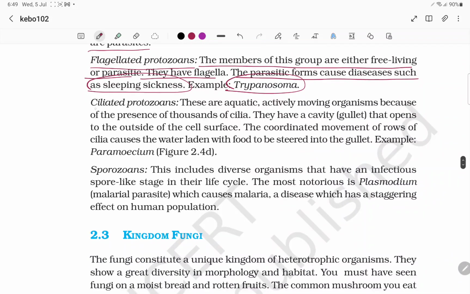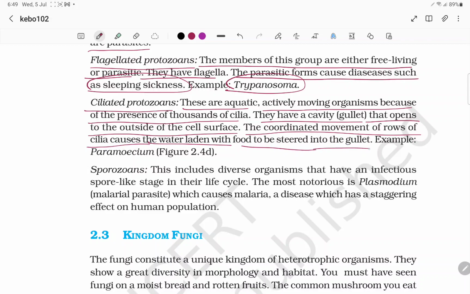And next, ciliates. These are aquatic, actively moving organisms because of the presence of thousands of cilia. They have a cavity called gullet that opens to the outside of the cell surface. The coordinated movement of rows of cilia causes the water laden with food to be steered into the gullet. For example, Paramecium.